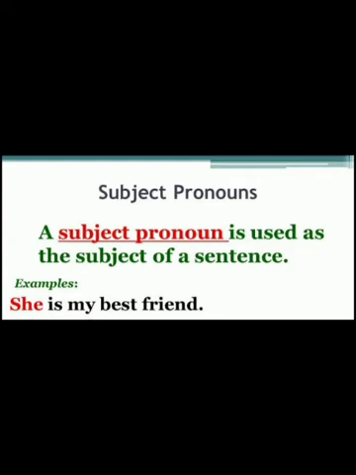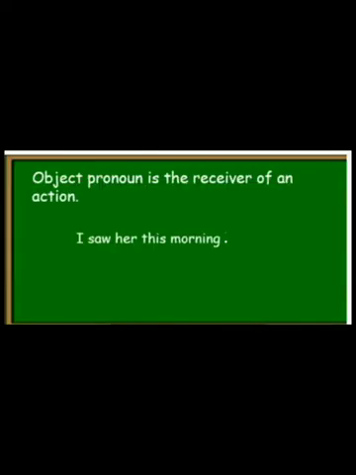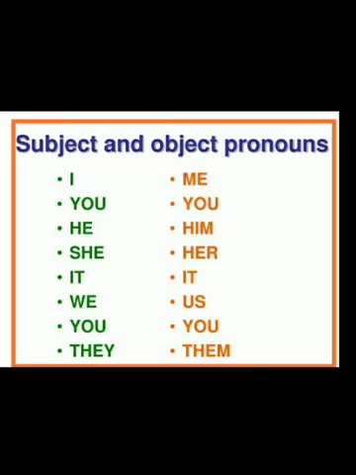Whereas object pronouns means the pronouns that receive the action of the subject. They usually come after the verb in a sentence. For example, I saw her this morning. So go through the table which is given in your textbook.